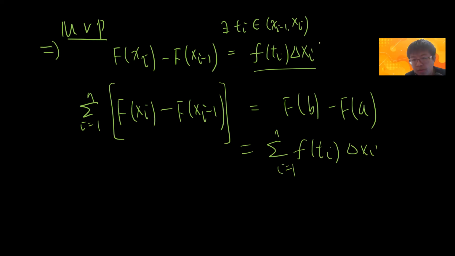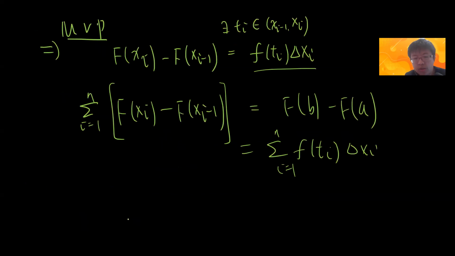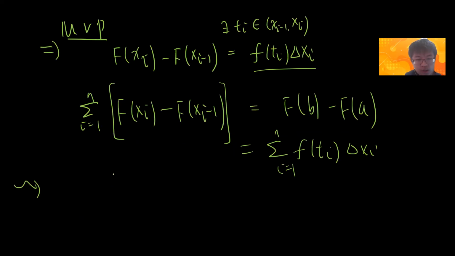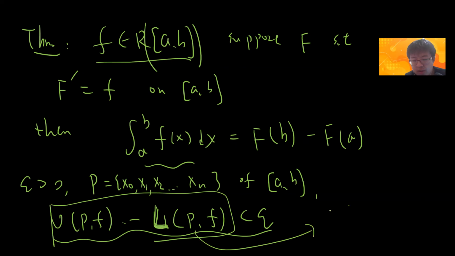Okay, and then we proved a previous theorem, I think in the previous two videos. Let me see.